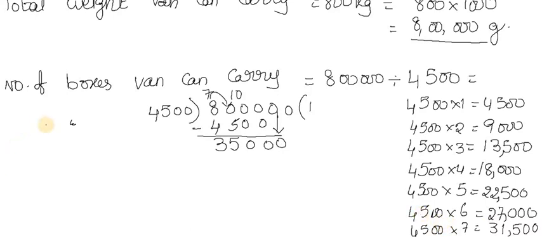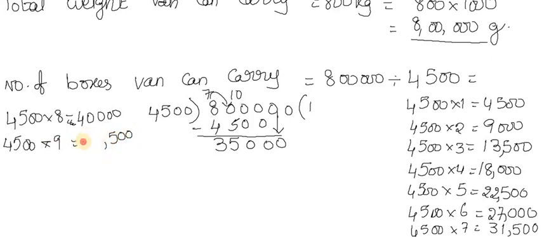Okay. 4500 into 8: 8 5s are 40, 8 4s are 32 plus 4 is 36. 4500 into 9: 9 5s are 45, 9 4s are 36 plus 4 is 40. 4500 into 10 is equal to 45,000.